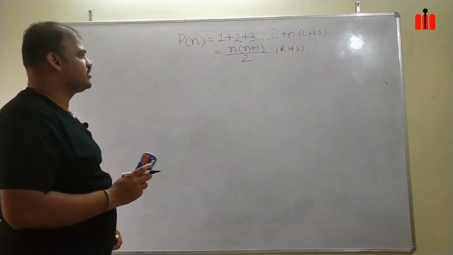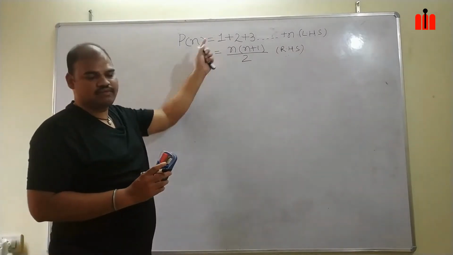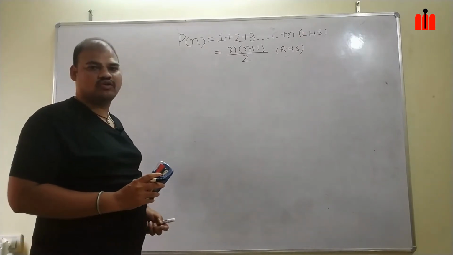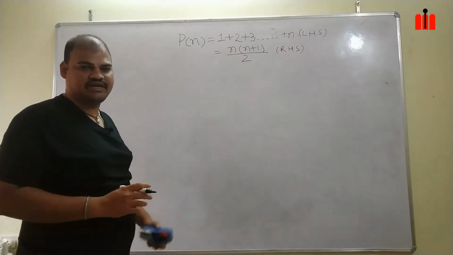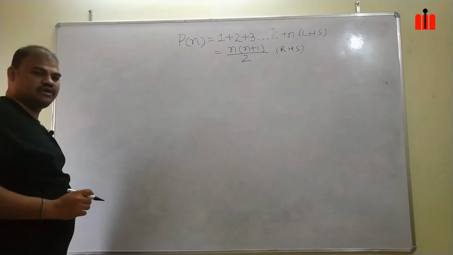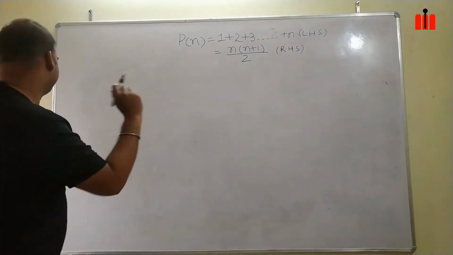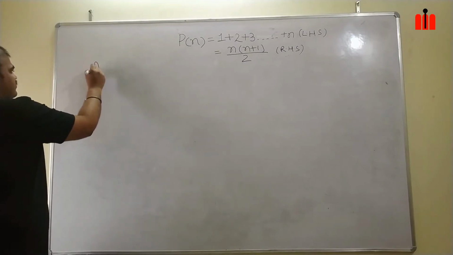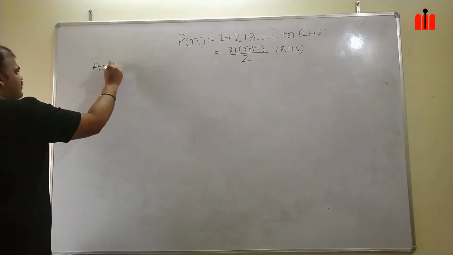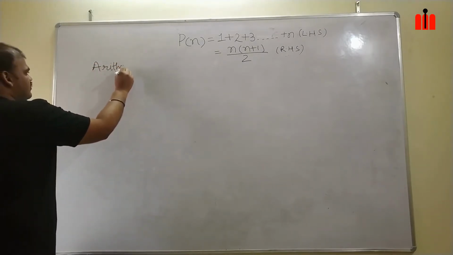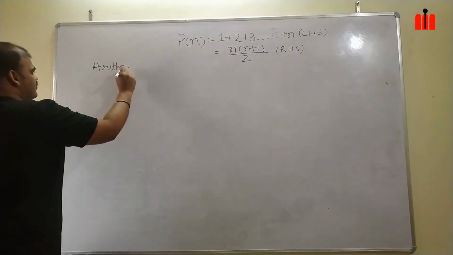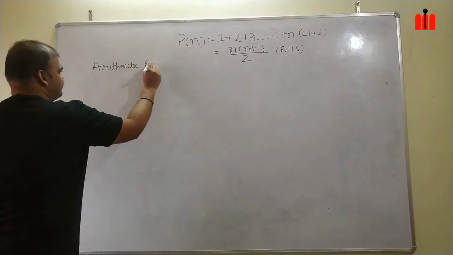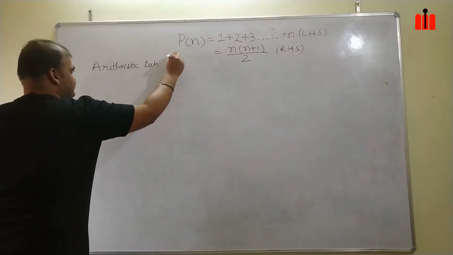What we will do, we will first prove this by using arithmetic technique. After that, we will go through principle of mathematical induction. In my arithmetic technique, so I will prove by arithmetic technique first.